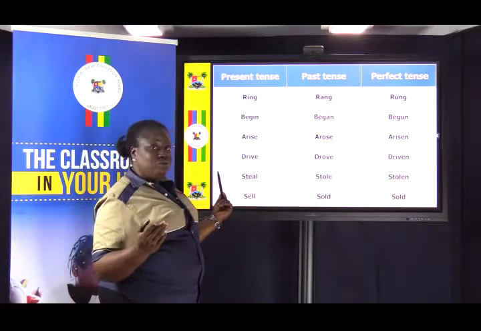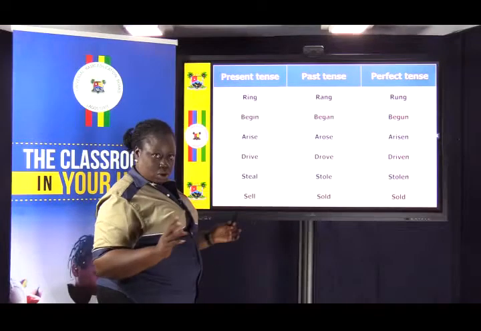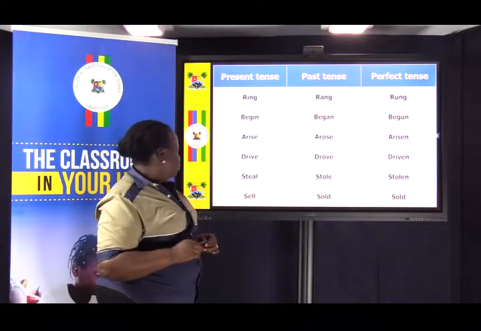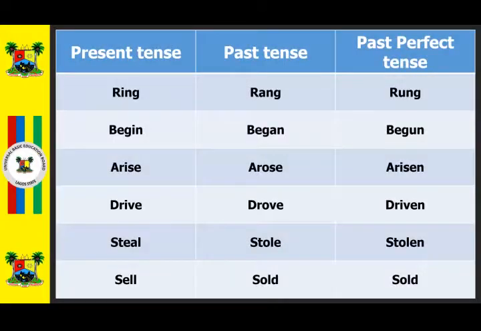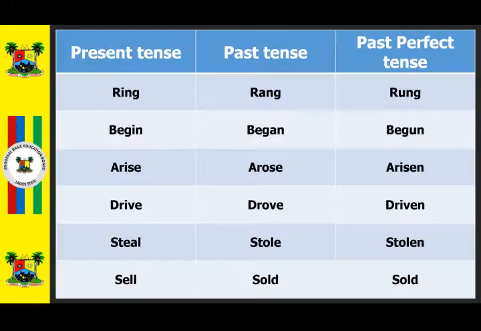Drive, the past tense of drive is drove, and the perfect tense is driven. Steal. I believe none of you do that. You don't steal. Good. Steal, the past tense of steal is stole, and the perfect tense is stolen. Sell, sold, sold.